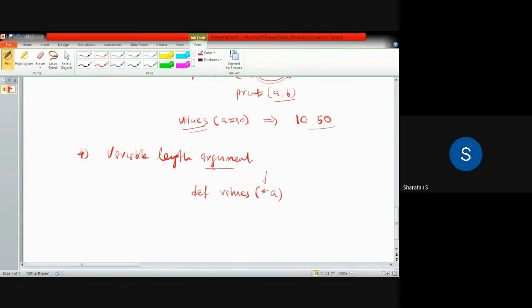By using this star symbol, you can have any number of arguments in this function. So now you use colon and print. Since you are using different numbers of arguments, I can give some for loop here. So define values and for I in A, print I.